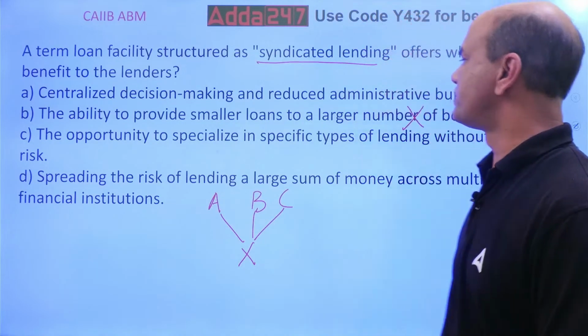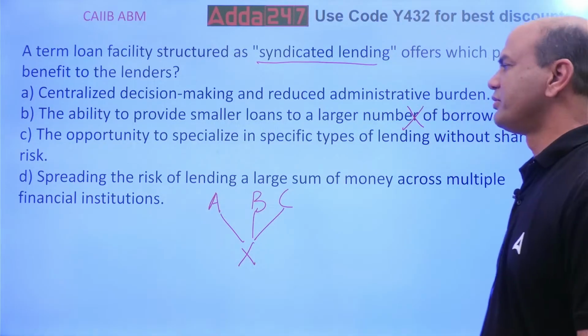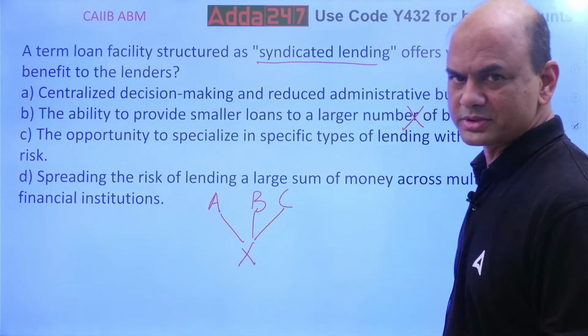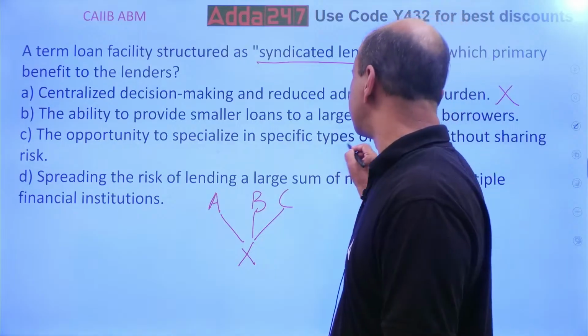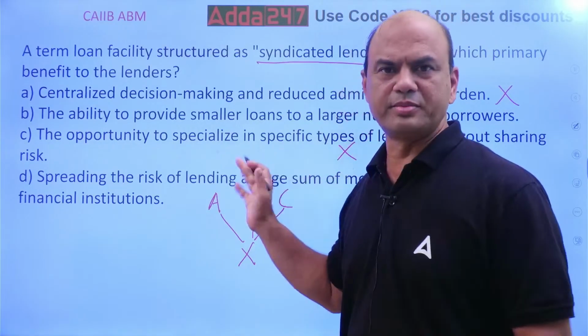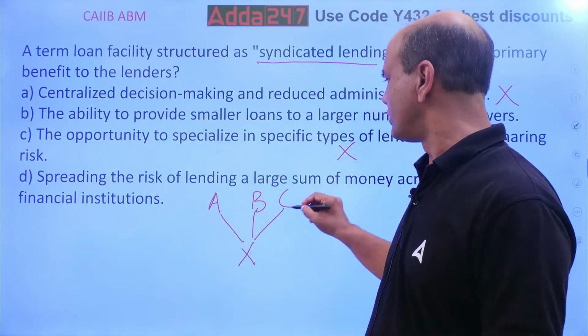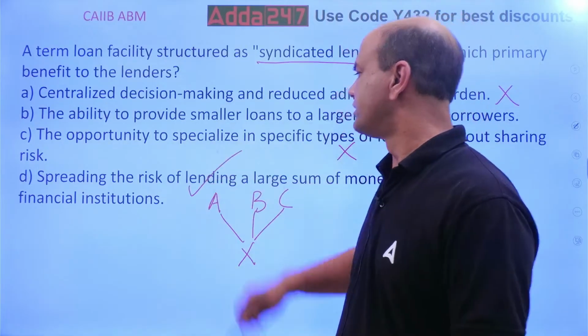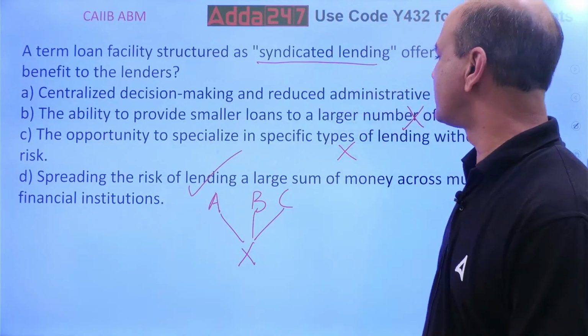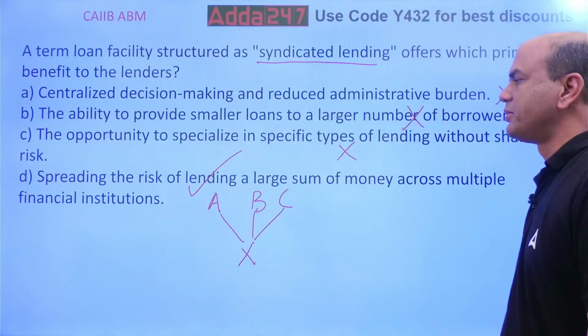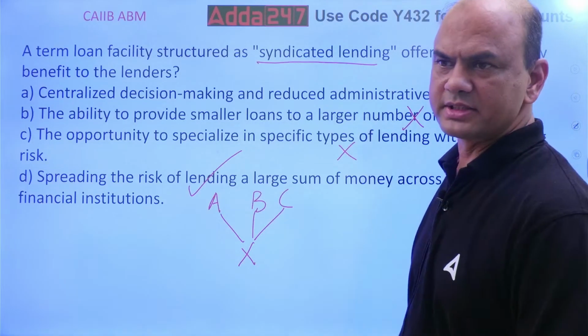The opportunity to specialize in specific types of lending without sharing the risk. That is not possible at all. Without sharing the risk, you can't have a loan. Simple. Okay. So the only answer is this: spreading the risk of lending a large sum of money across multiple banks or multiple financial institutions.